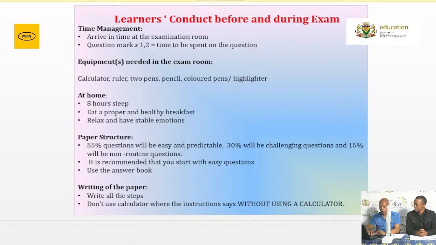Remember, grade 12, 55% of questions will be easy and predictable. This 55% we get from the knowledge and routine procedures of the cognitive levels. Very important. Then 30% will be challenging, which comes from the complex procedures. And then 15% we get from non-routine, which we call problem solving. It's not that difficult, remember. Those questions are unforeseen; we haven't seen that question before. It is recommended, like my colleagues indicated earlier on, that you start with the easy questions.